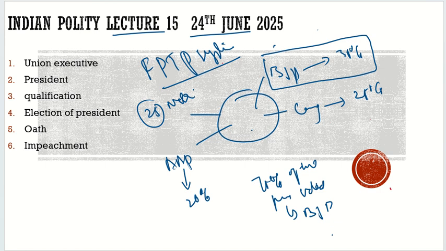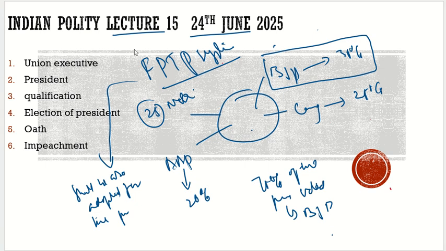There was a discussion in the Constituent Assembly that this system should also be adopted for the presidential election, but it was not agreed upon. Why was it not agreed upon?